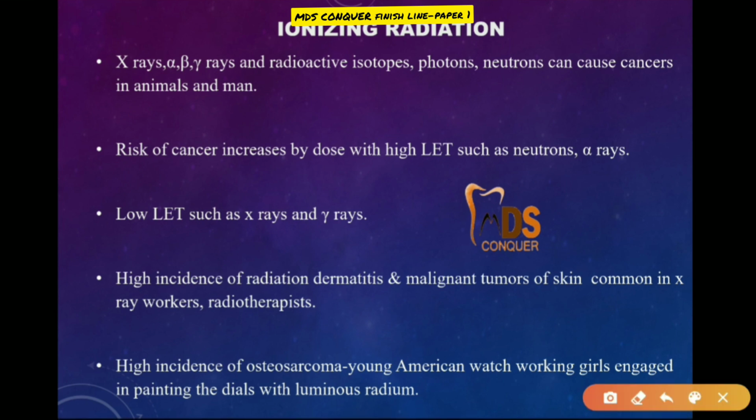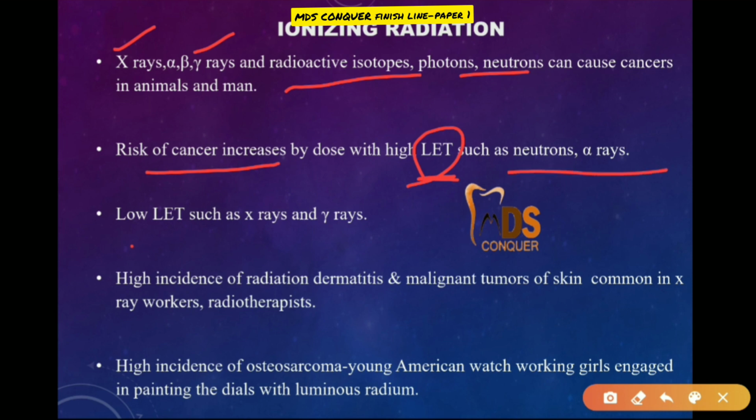If you take ionizing radiation, the radiations are X-rays, beta, gamma, and radioactive isotopes. Photons and neutrons can cause cancers in animals and man. The risk of cancer increases with dose and with high LET. LET means linear energy transfer. High LET radiations are neutrons and alpha rays, whereas low LET radiations are X-rays and gamma rays.